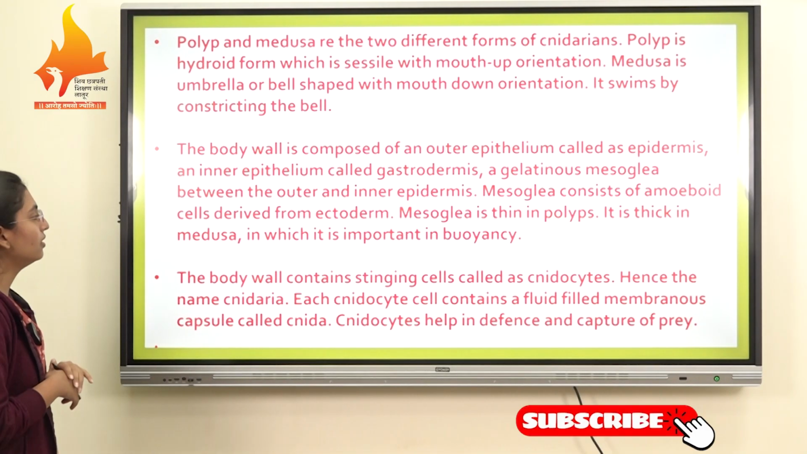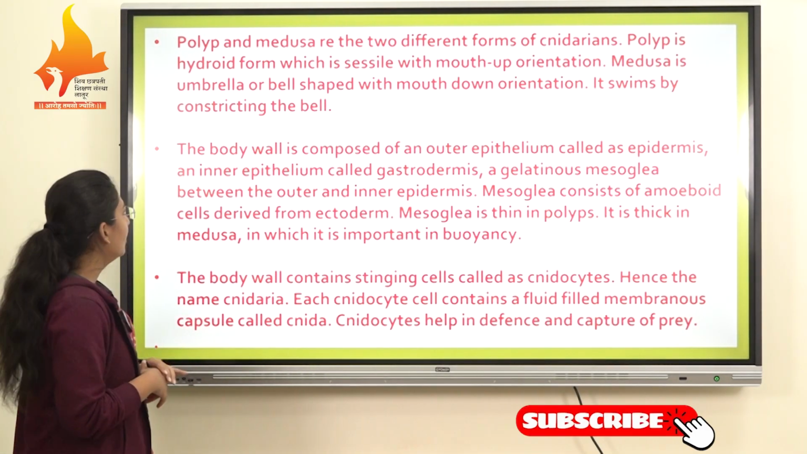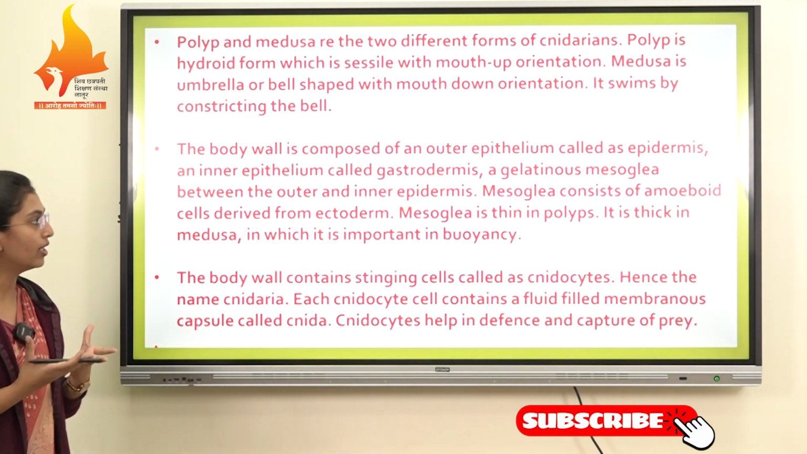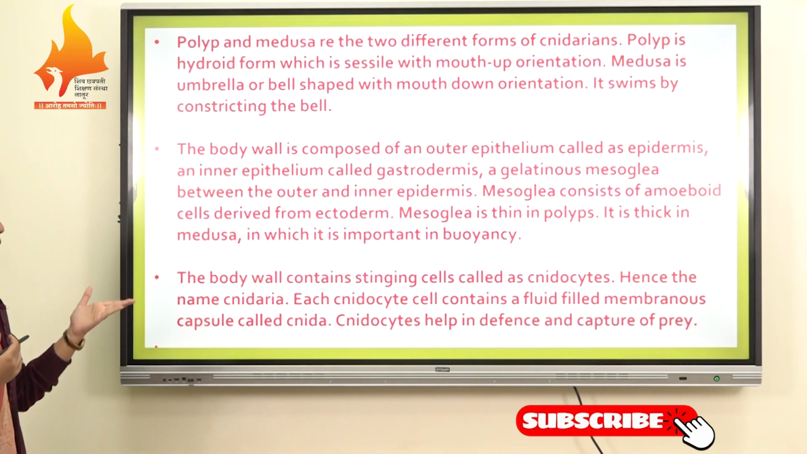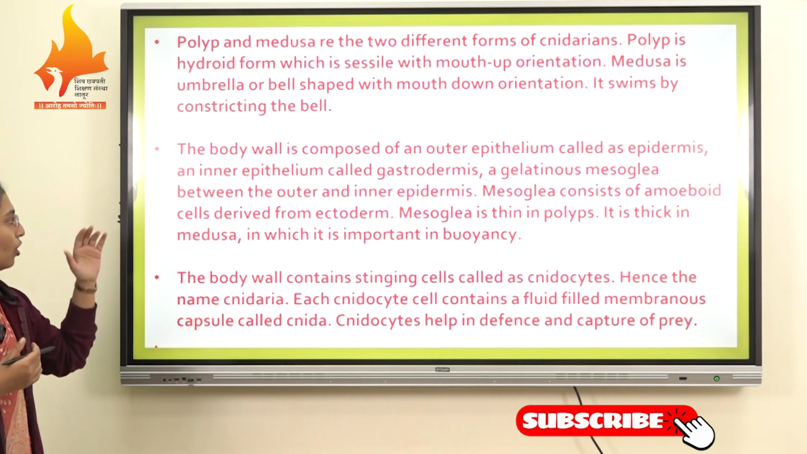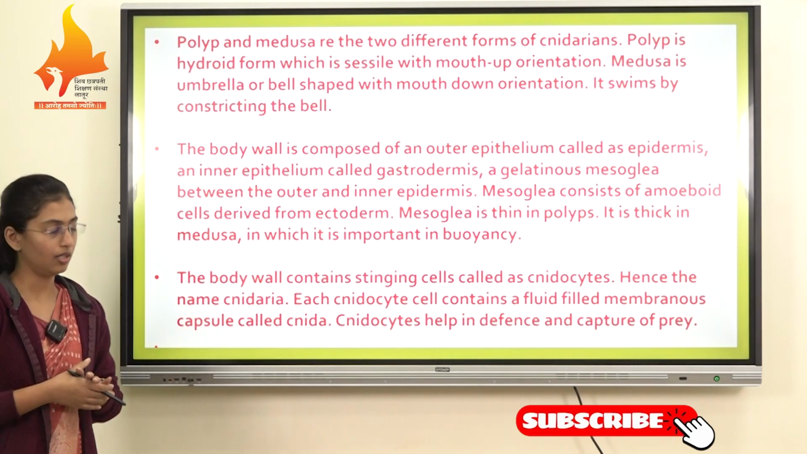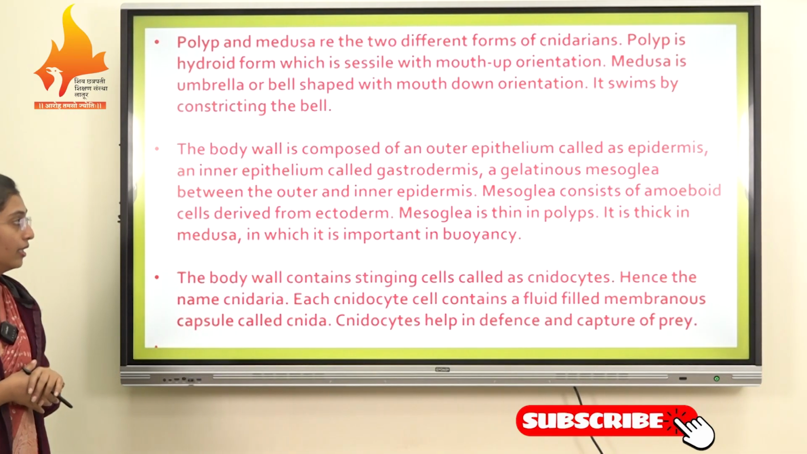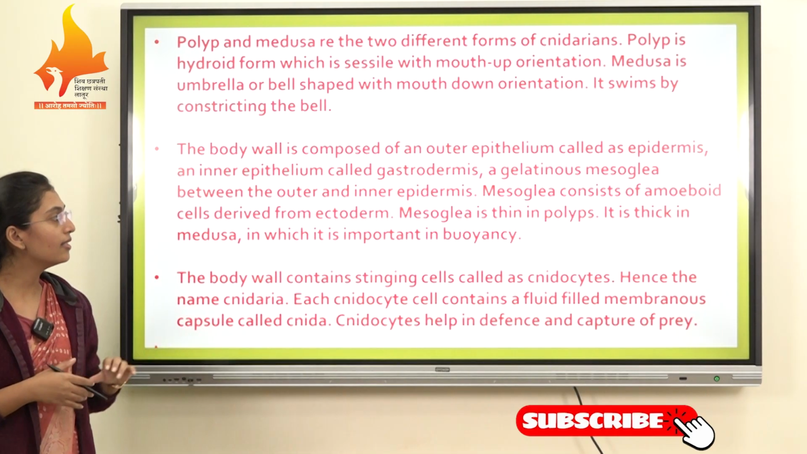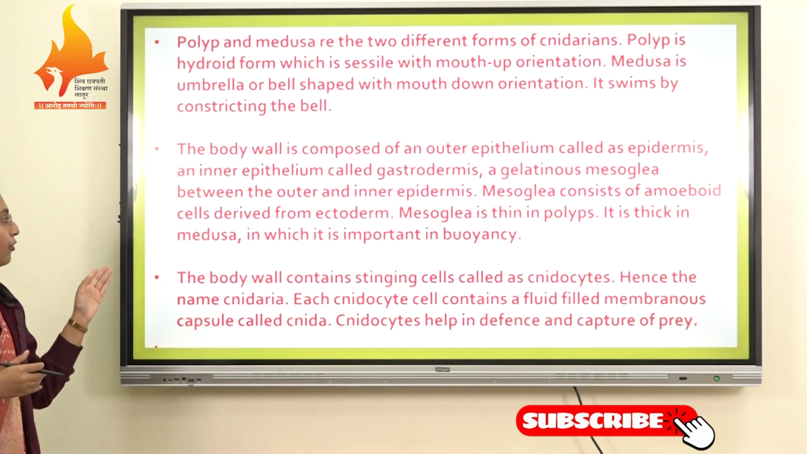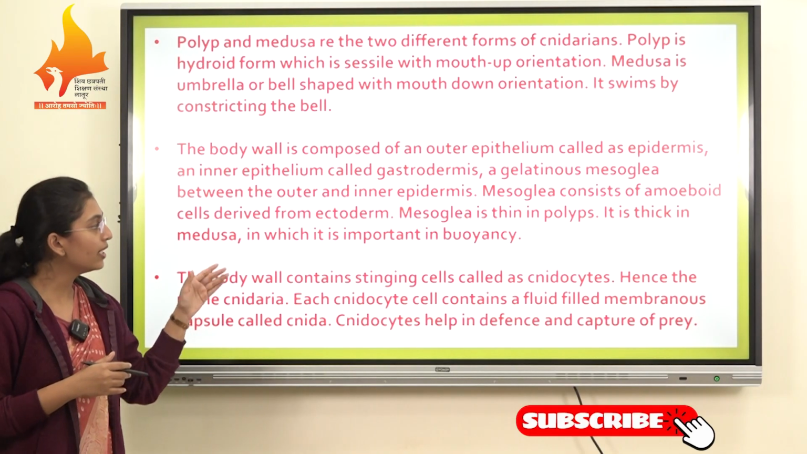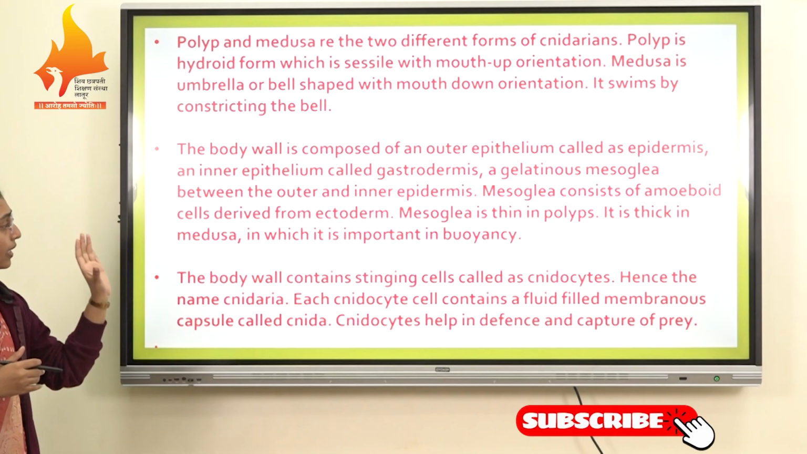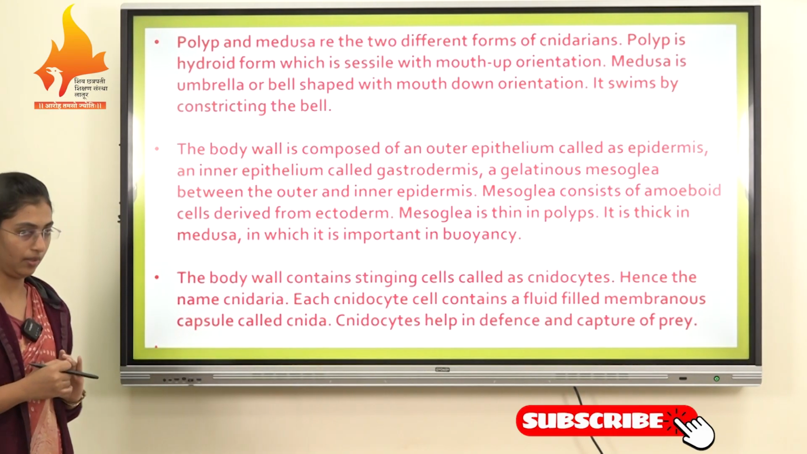The next characteristic of this phylum Cnidaria is that the body wall is composed of an outer epithelium called the epidermis and an inner epithelium called the gastrodermis. There is also gelatinous mesoglea between the outer and inner layers. This mesoglea consists of amoeboid cells derived from the ectoderm, and mesoglea is thin in polyps. It is thick in medusa, in which it is important for buoyancy.